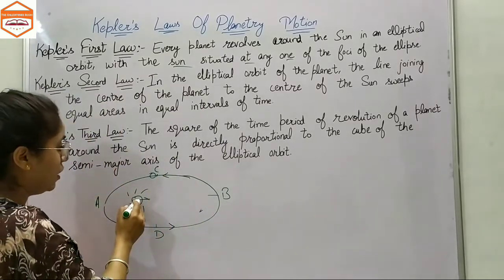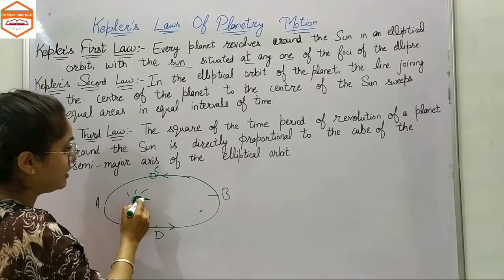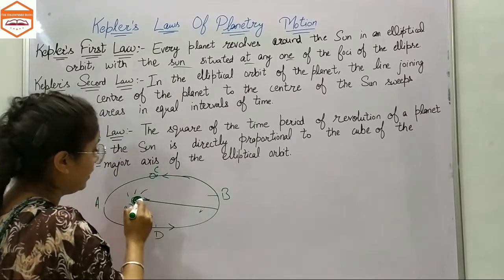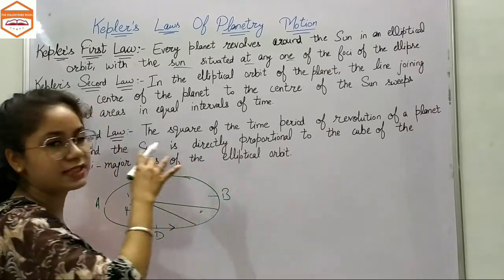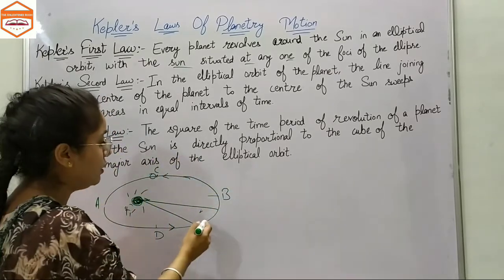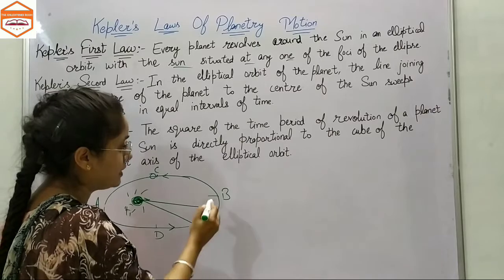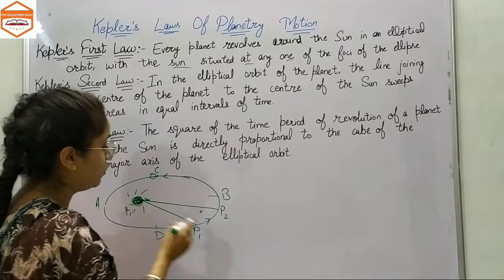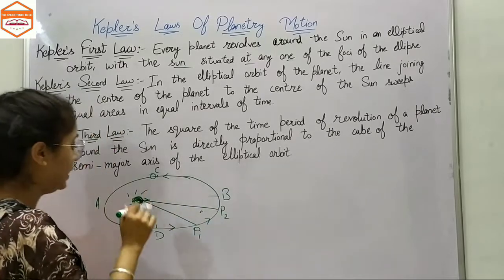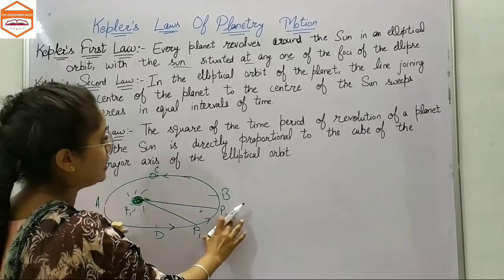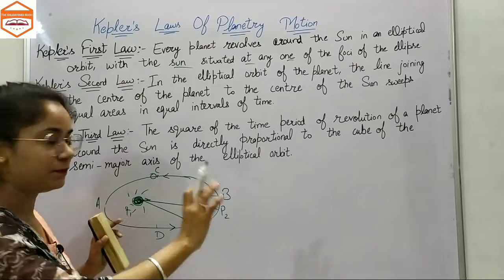Here is the Sun, and here is the area swept by the planet revolving around the Sun in the elliptical orbit. We will call this area P1, P2, so the area would be P1, O, P2. This area is much farther from the Sun.